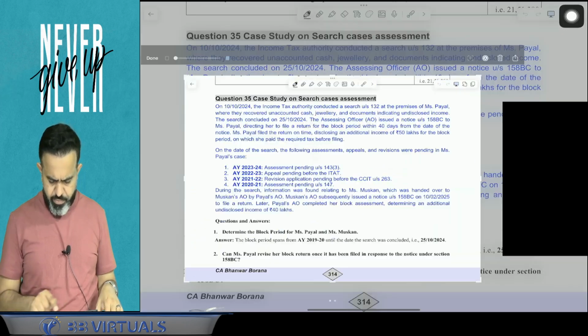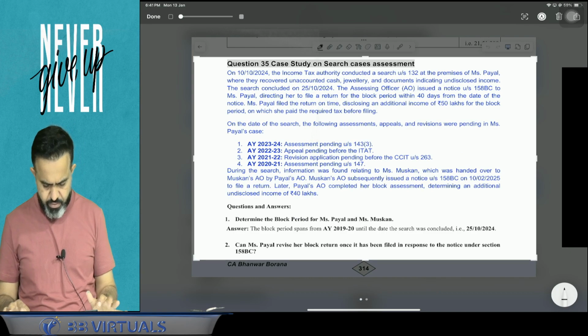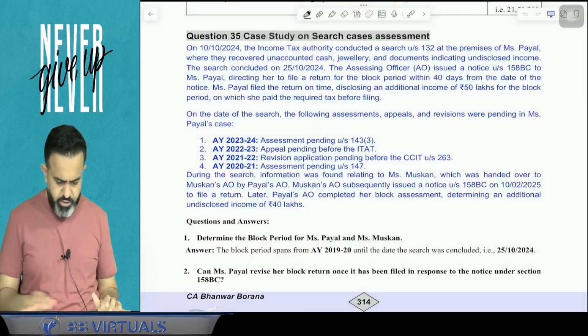So I am copying this case study of the search case here, and I will paste it in your class note.